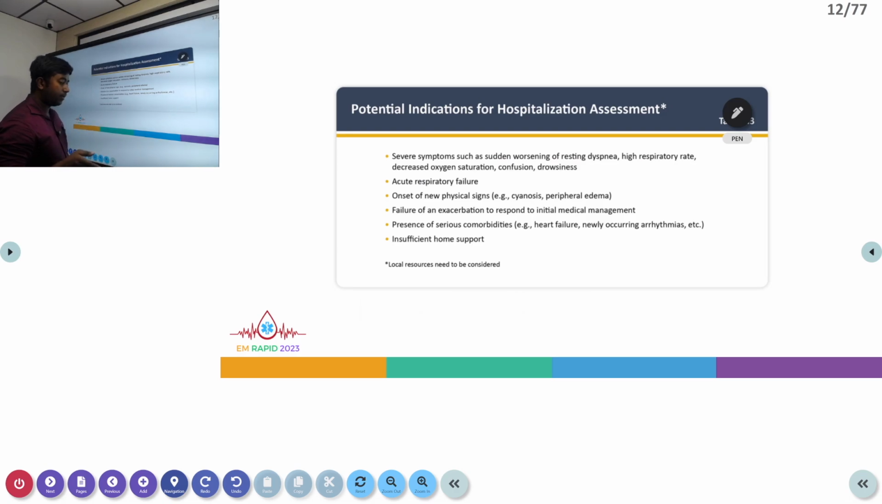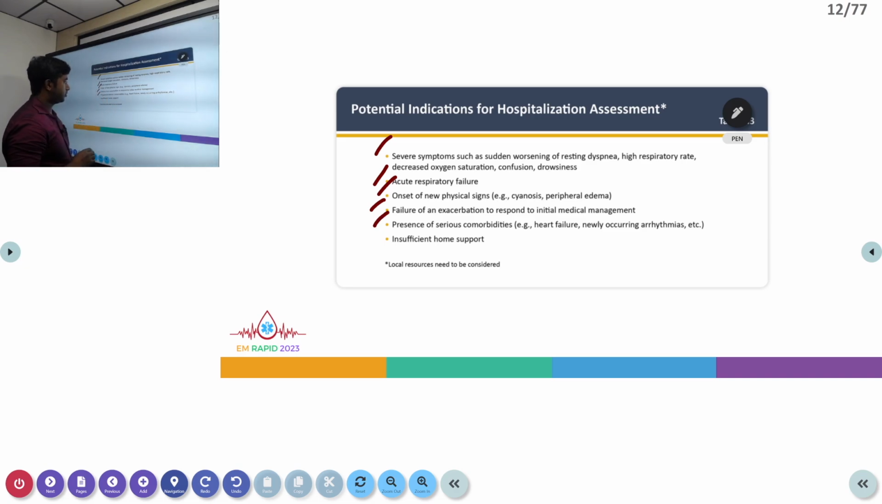So when a patient comes with complaints of acute exacerbation, when should he be admitted? The first and most important is severe symptoms like sudden worsening of resting dyspnea, high respiratory rate, decreased oxygen saturation, or any acute altered mental state like confusion or drowsiness, and any signs of acute respiratory failure like an increased PCO2, a low pH, etc. in the ABG, and also any onset of new clinical signs like new cyanosis or peripheral edema, and also failure to respond to initial medical management.